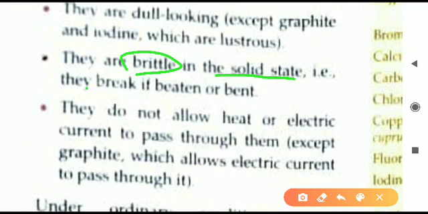Second one we will see here: they are brittle in solid state and they can easily break if they are beaten or bent.